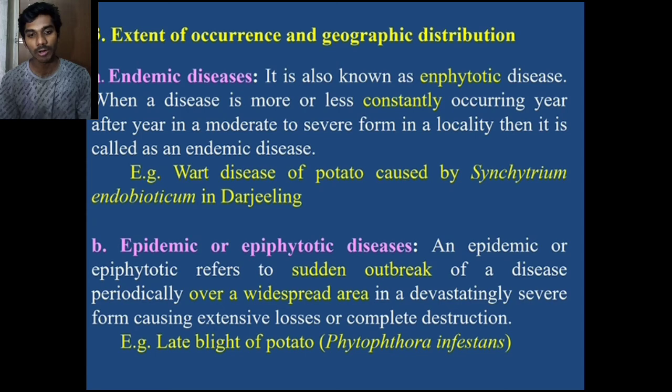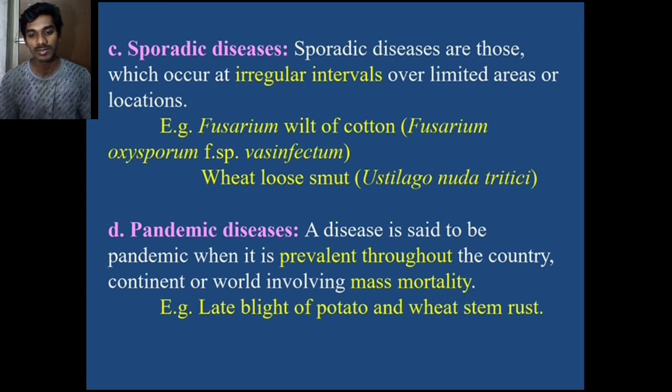Next one we see epidemic or epiphytotic disease. It is a sudden outbreak of disease, occurring periodically over a widespread area. In an epidemic, the disease causes extensive loss and complete destruction in the area. Example: late blight of potato, Phytophthora infestans.